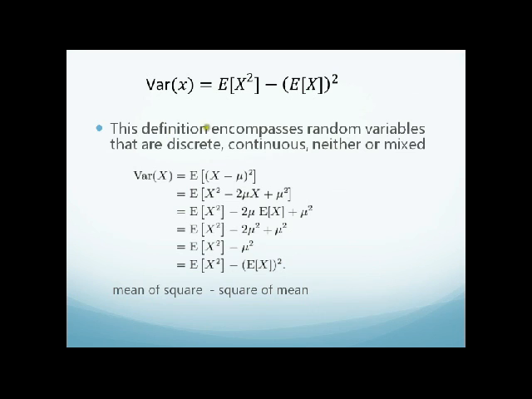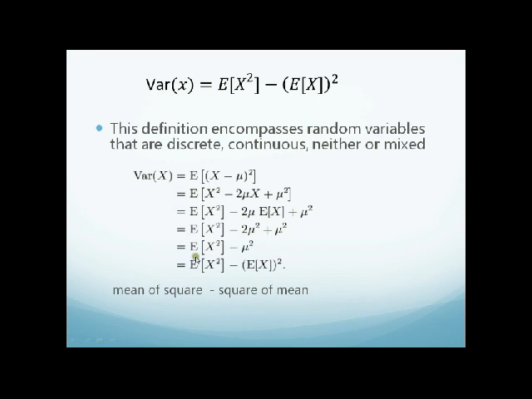So here we have E of (x minus mu) squared, and it's just the same thing as the math that you learn in middle school or high school, like (a minus b) the whole thing squared. It's just a squared minus 2ab plus b squared. So in this case, if you expand it, you'll have E of x squared minus 2 mu E of x plus mu squared. And since mu is just E of x, it'll be minus 2 mu squared plus mu squared.